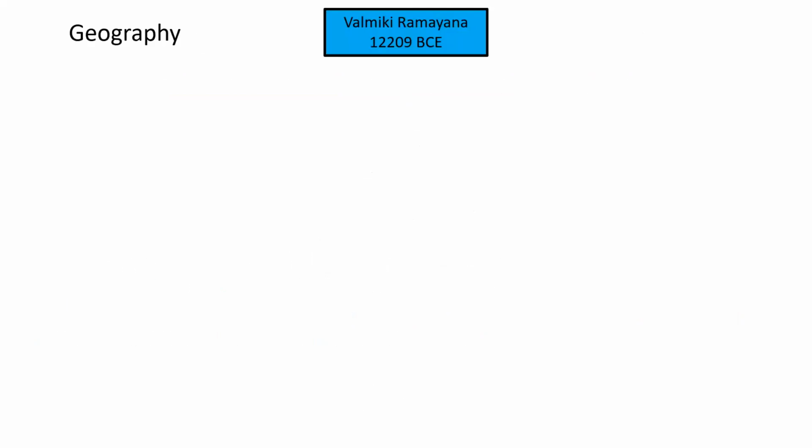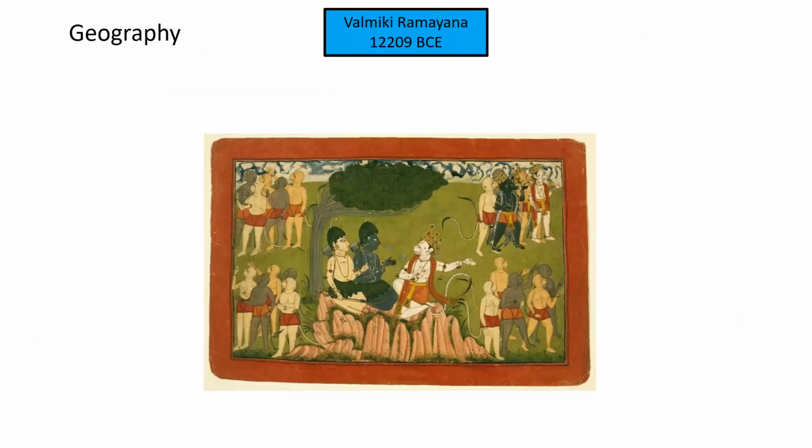As I said, I have given a separate talk on Sugriva's Atlas. So quickly, all I want to say here is that 14,000 years ago, at the time of Ramayana, at least Sugriva knew the world geography as shown here.